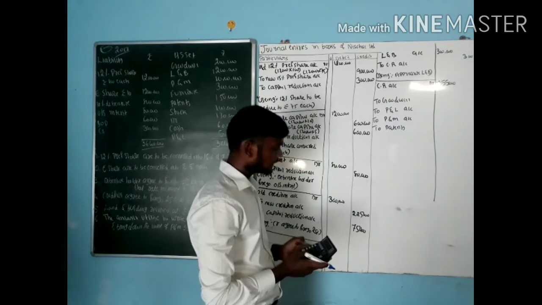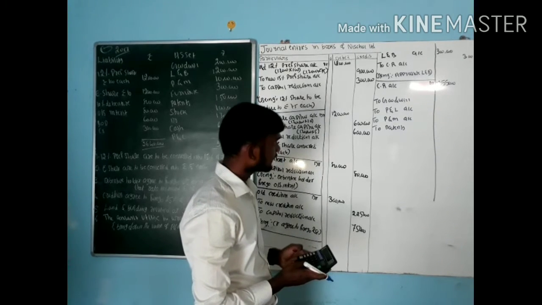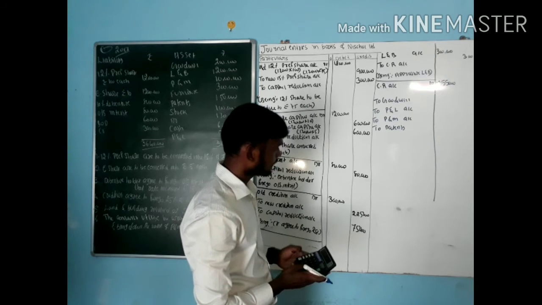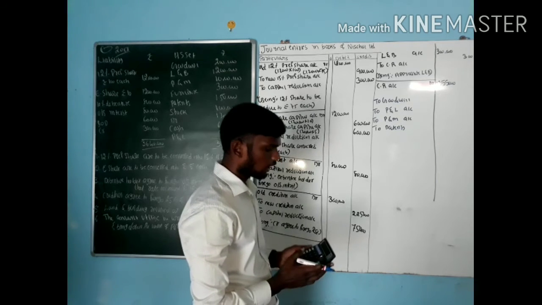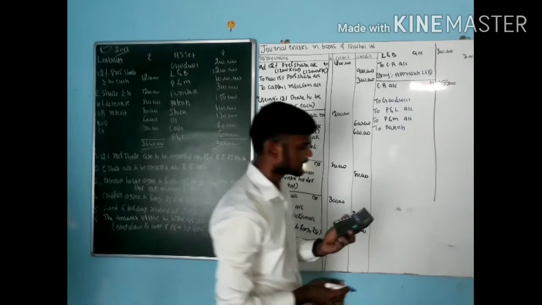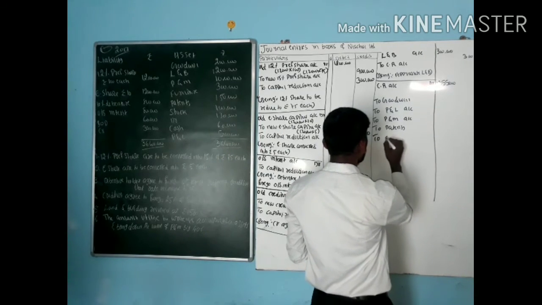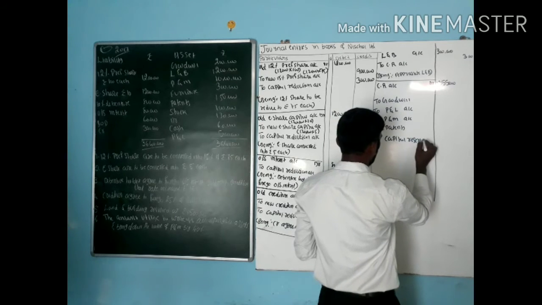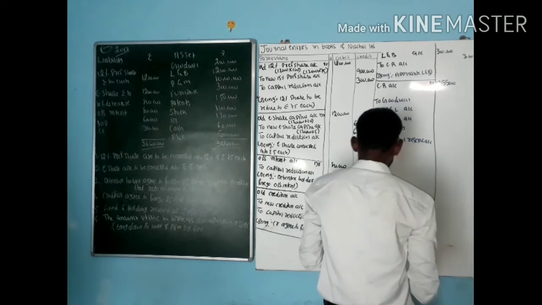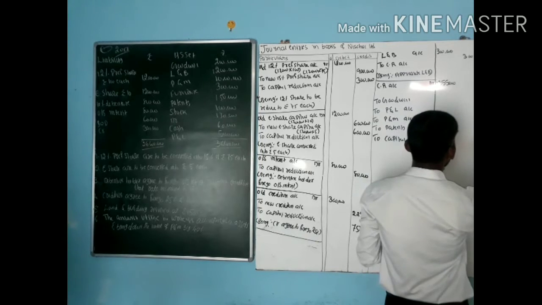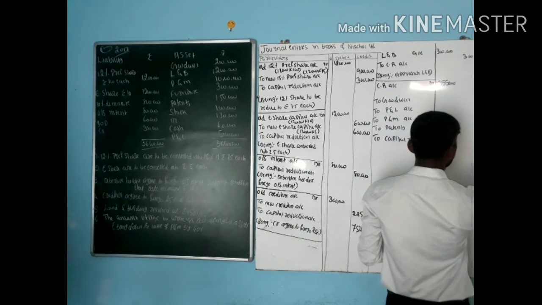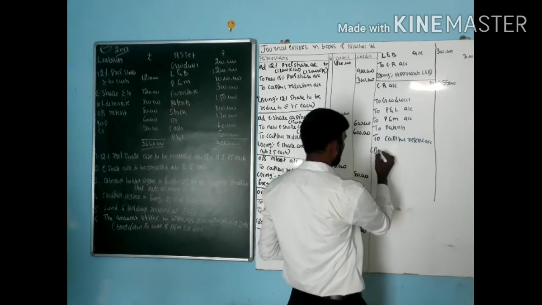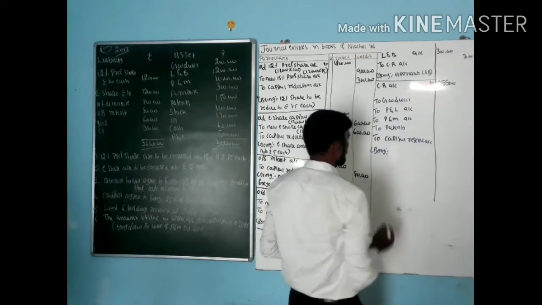13 lakh 55,000 minus 2 lakh minus 5 lakh minus 4 lakh minus 1 lakh 50,000. How much amount is still with us? Take it as capital reserve, that is only 1 lakh 5,000. What is the meaning of this?